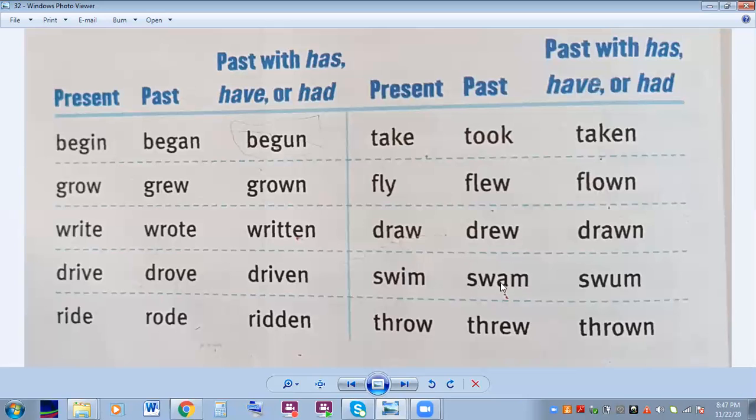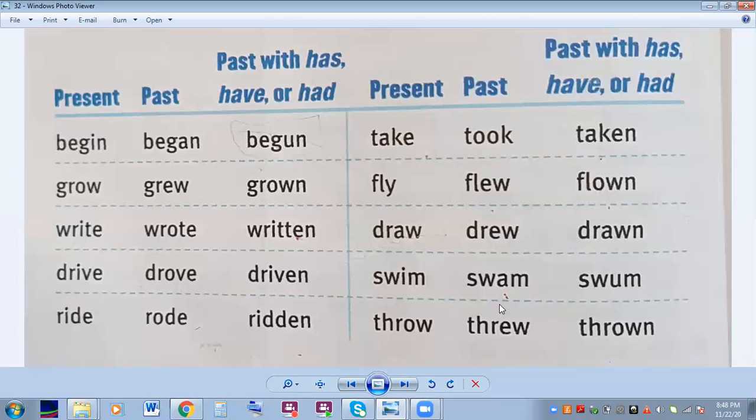Swim, swam, swum. I swim every day after school. I swam once in a competition. I have swum in the pool many, many times before.